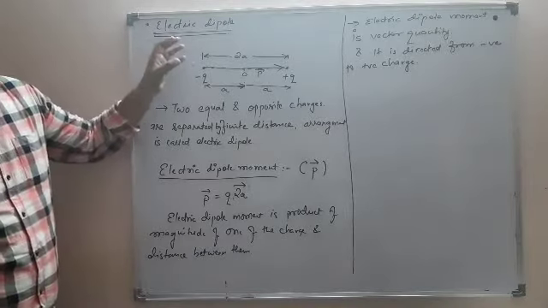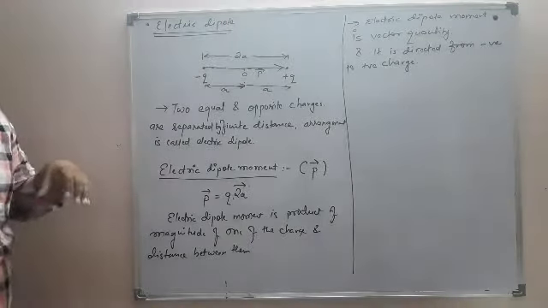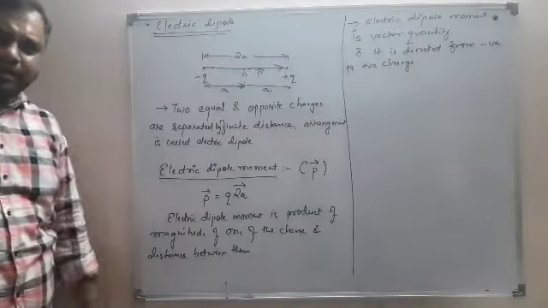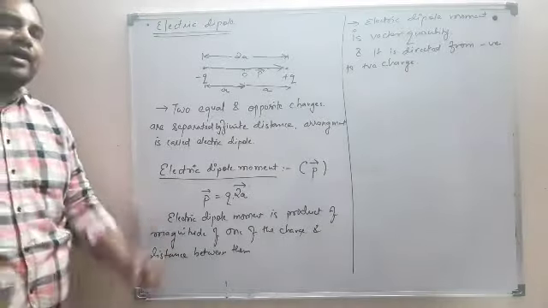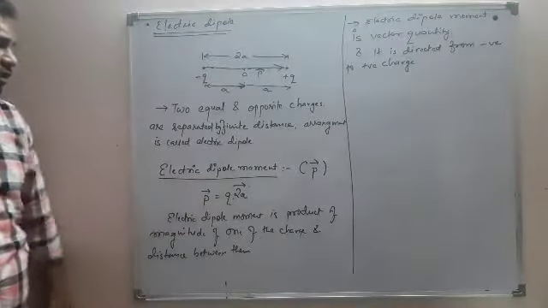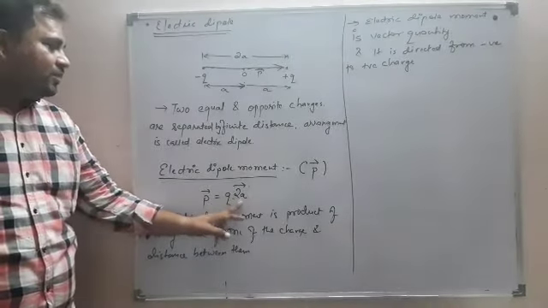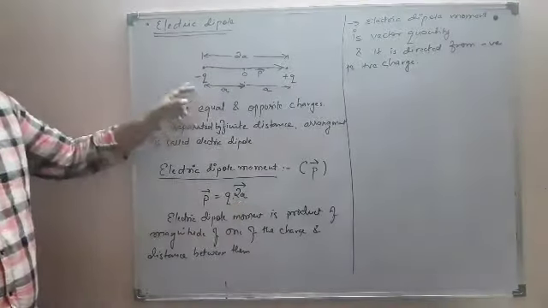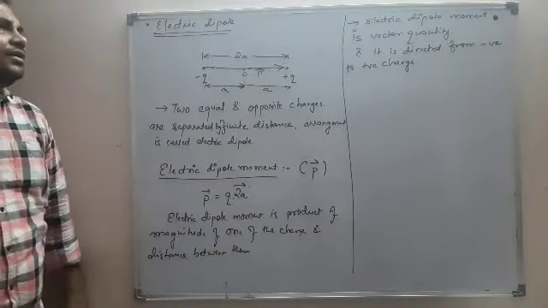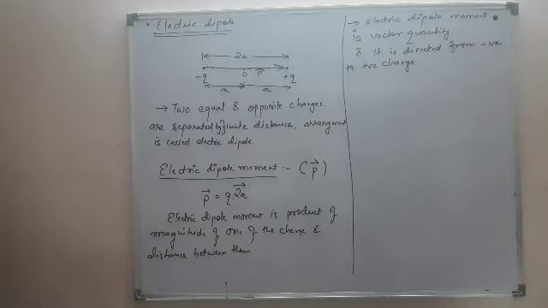In an electric dipole, how strong the dipole is, we get an idea of that strength using this quantity, which is called electric dipole moment. The more the electric dipole moment, the higher the strength of the dipole, we will come across that also. So electric dipole moment P is Q into 2A. It is the product of the magnitude of one of the charges with the distance between them. Electric dipole moment is a vector quantity and it is directed from negative charge to positive charge. So you have a basic idea about electric dipole.